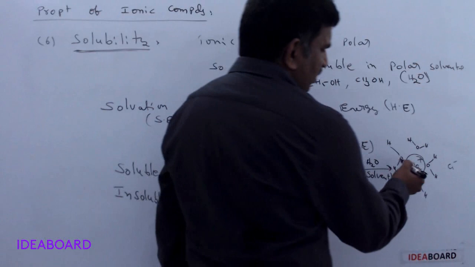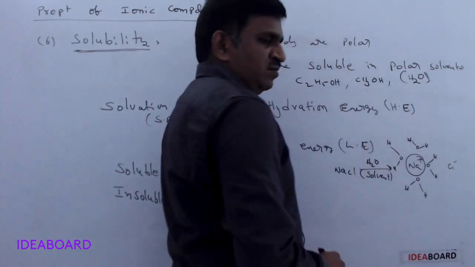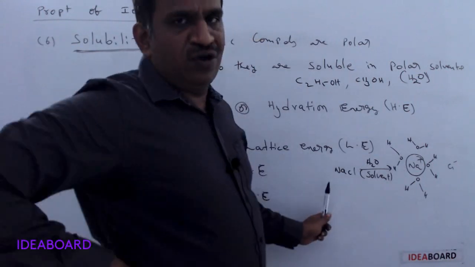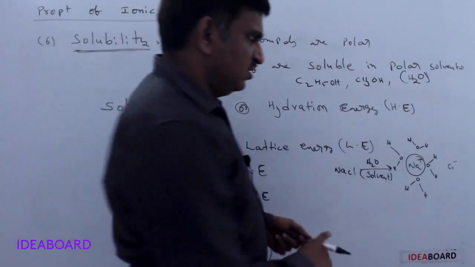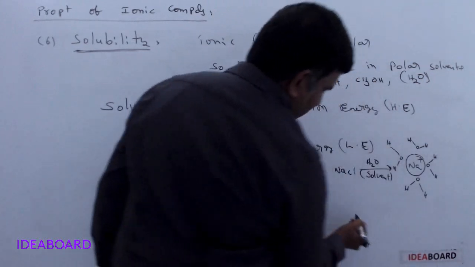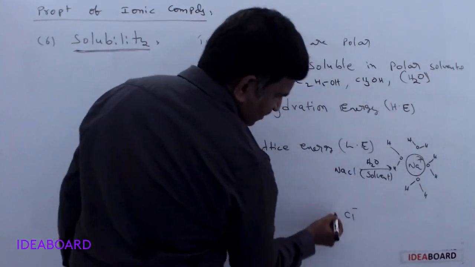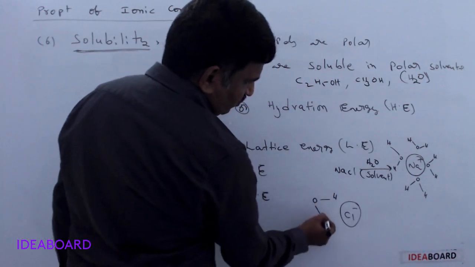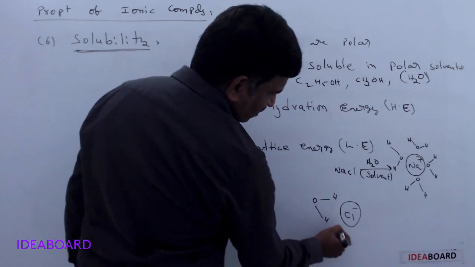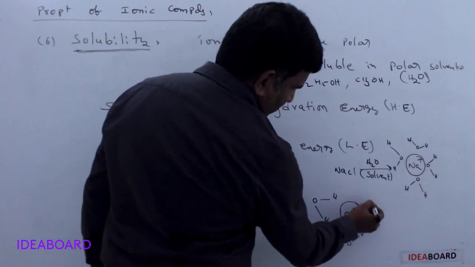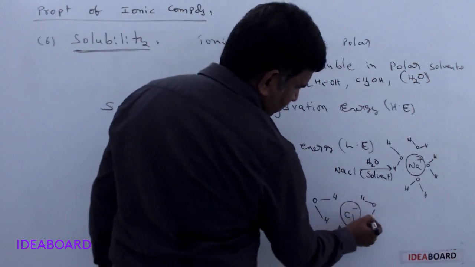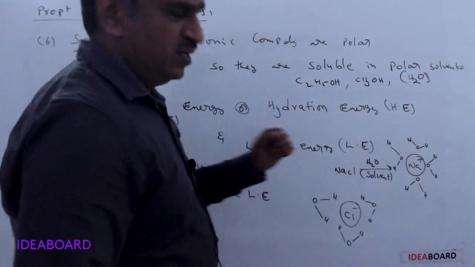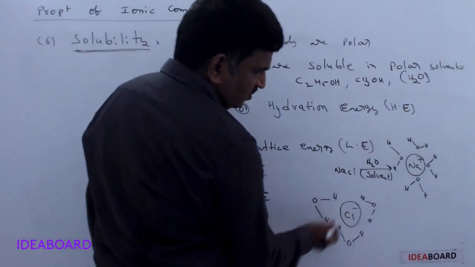This type of accumulation or surrounding of solvent molecules around an ion, either cation or anion. Here Cl- also we can write. The Cl- is also surrounded by water molecules, with hydrogens toward it. Why is hydrogen near the Cl-?